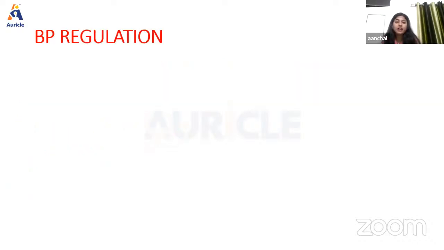Now next we have BP regulation we're going to talk about. So in BP regulation, we're going to talk about two different mechanisms. First, we're going to talk about the baroreceptor mechanism, and then we are going to talk about the RAS system. Okay, so what is the baroreceptor mechanism?